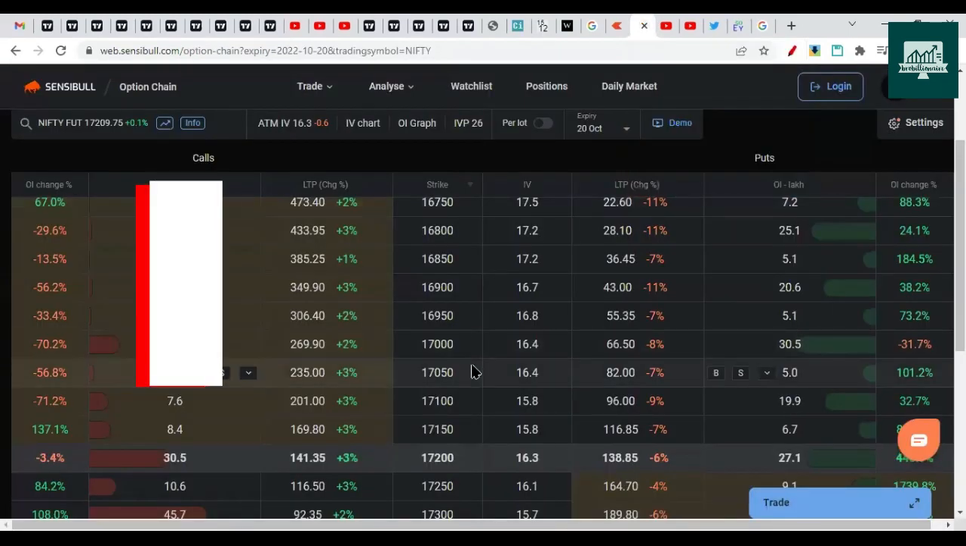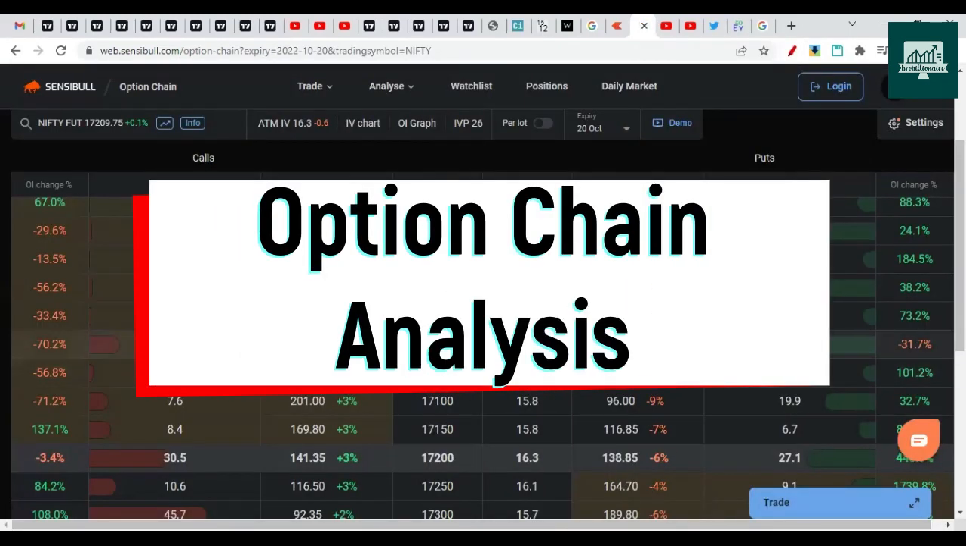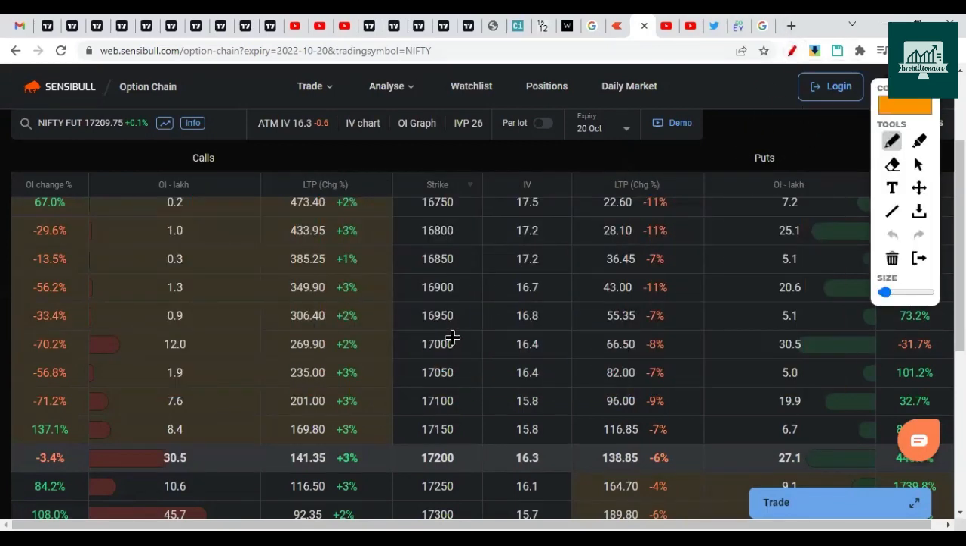On the option chain, we will discuss now based on option open interest. Here 17,000 is obviously the major support with 30.5 lakh put open interest. This is the major support. Usually, the biggest number we have to consider as support. Obviously, the supports can be broken. There's no doubt about that.